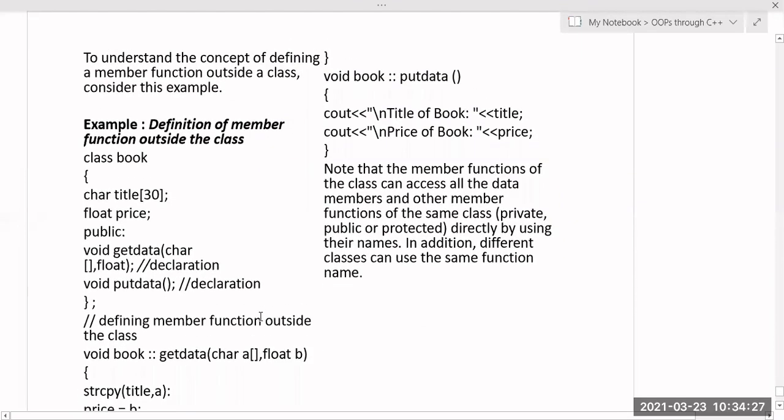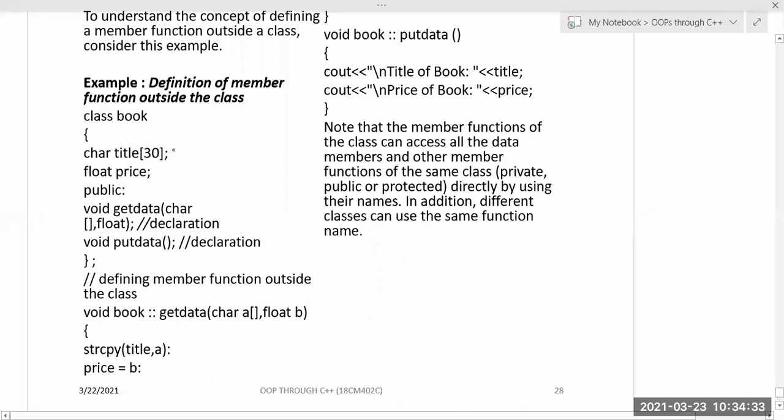So if you take some example on this one, class book, title, price, these are the two data members and two member functions, get data and this declaration.